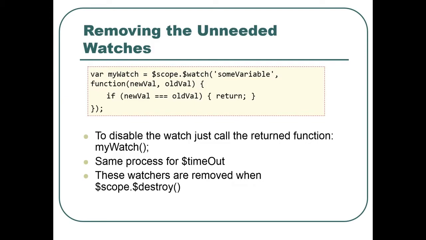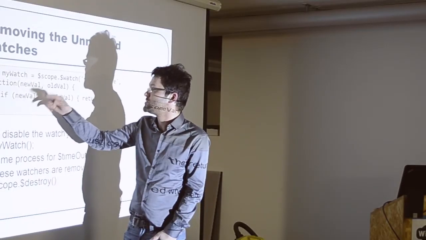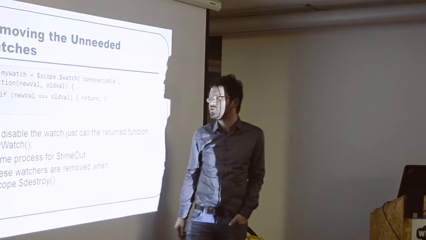Okay, so removing the unneeded watchers. I didn't know this at the beginning, but when you create a watcher on the controller, with this standard notation, Angular nicely provides you with a destroy function for this watcher. To disable this watch, you just have to call the function myWatch, which is returned by scope.$watch.